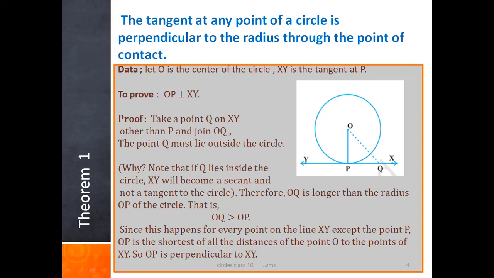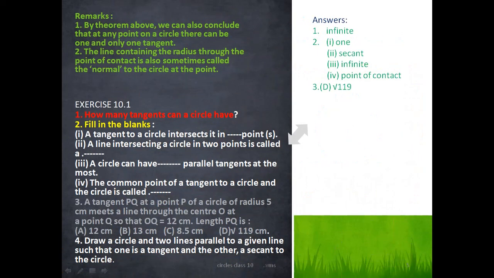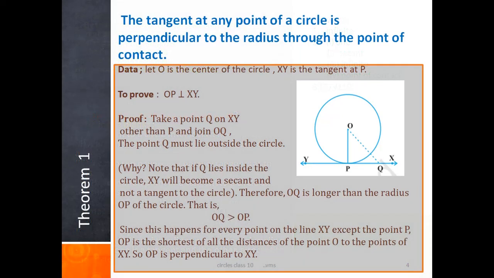Next, we have to prove that the radius OP is perpendicular to the tangent XY. OP is perpendicular to XY is what is to be proved. Next, construction. Take a point Q on XY.